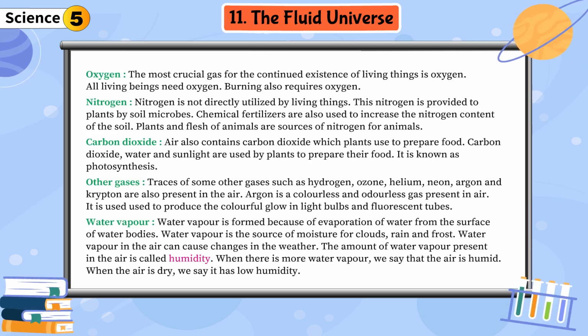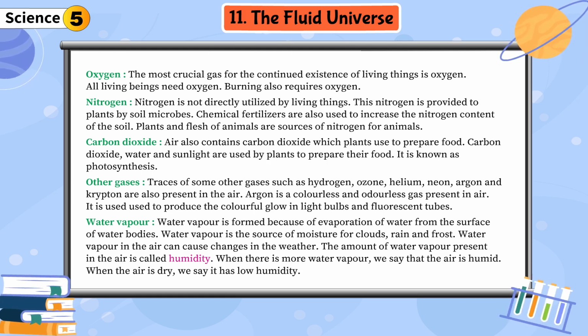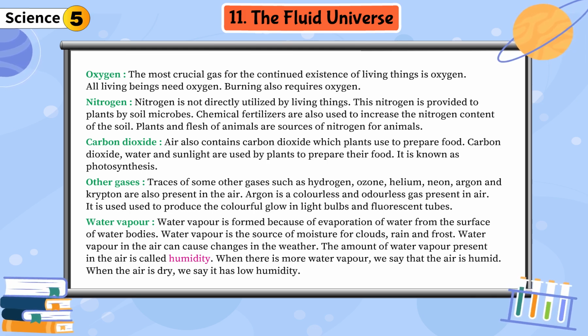Oxygen. The most crucial gas for the continued existence of living things is oxygen. All living beings need oxygen. Burning also requires oxygen. Nitrogen. Nitrogen is not directly utilized by living things. This nitrogen is provided to plants by soil microbes. Chemical fertilizers are also used to increase the nitrogen content of the soil. Plants and flesh of animals are sources of nitrogen for animals.